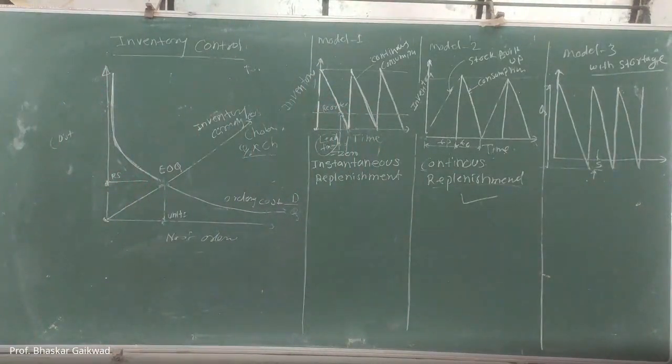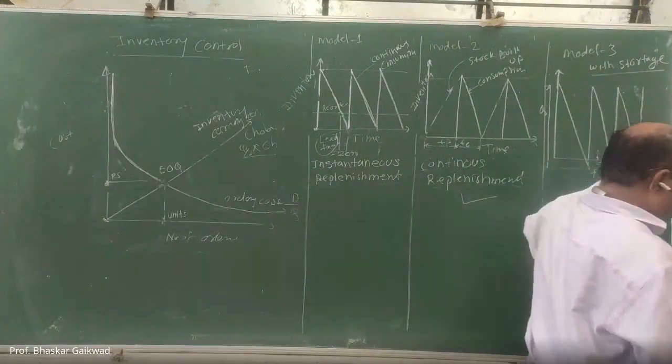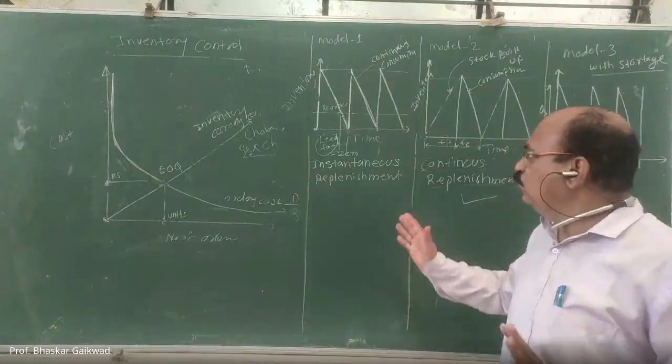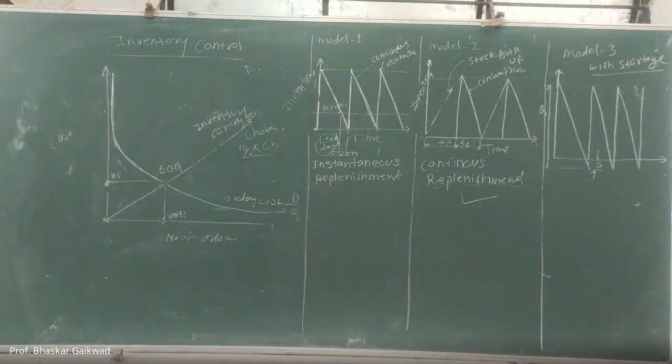So how many figures have I drawn here? This is one figure, two, three, and the fourth figure. In inventory controls, you have to remember only these four figures, which are more important in your production and operation management and your GATE related syllabus. Okay, so only four figures you have to remember.